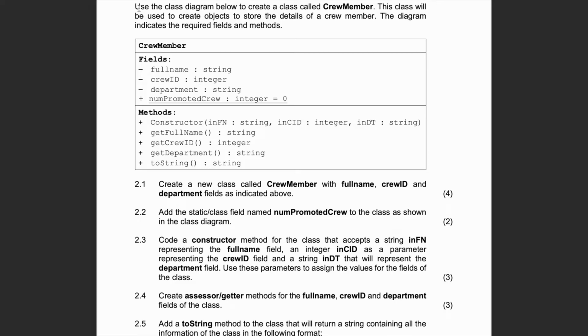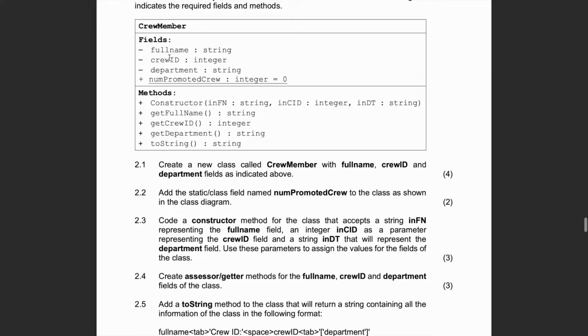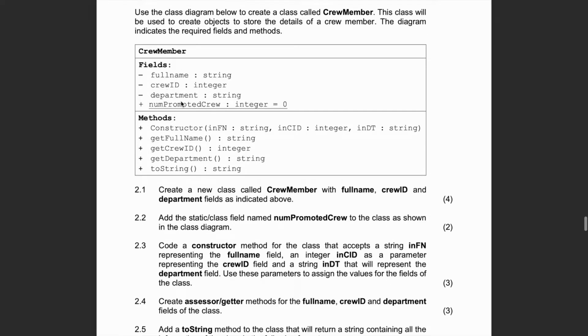Okay. So question 2, just to read it properly, use the class diagram below to create a class called crew member. The class will be used to create objects to store the details of a crew member. The diagram indicates the required fields and methods. Okay. So here we see a private string full name, private int, private string again, and public static. Remember that underline there means static. Public static integer, and then the basic methods, constructor, full name, and whatnot. Okay. So with that being said, let's get started.